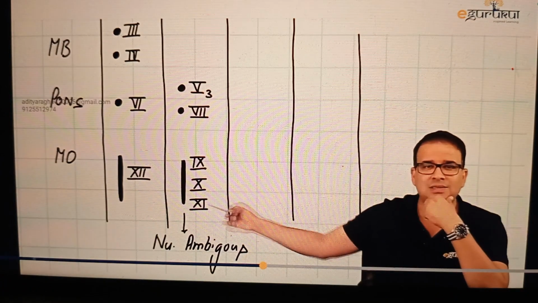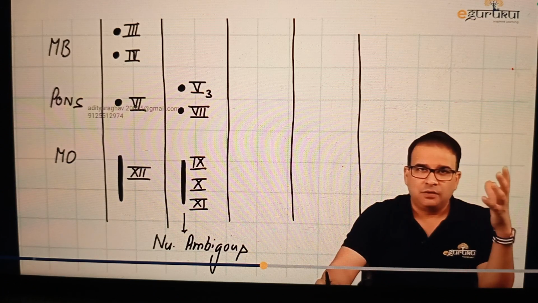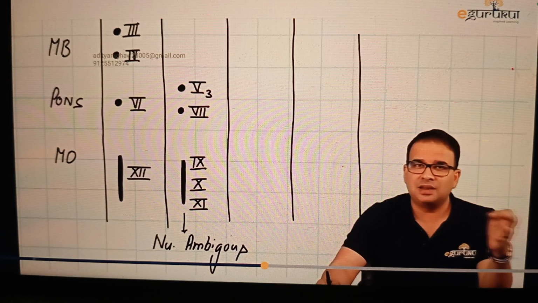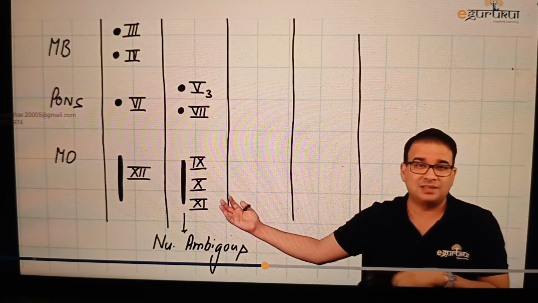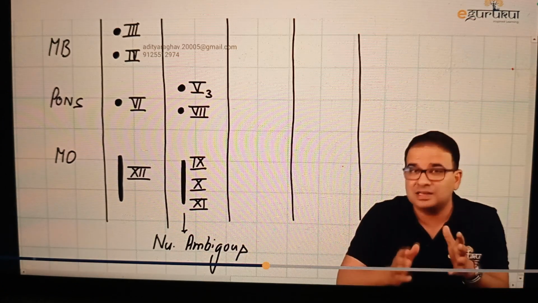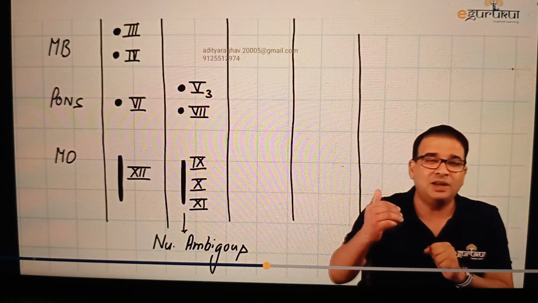Now the only question is where this 11th is coming from. First question is which 11th is it? Is it the spinal accessory or is it the cranial accessory? So guys, the answer here is it is cranial accessory. See, we are discussing cranial nerve nuclei, so it is the cranial accessory actually. And the reason the cranial accessory nerve is included in this column, which is purely for pharyngeal arch, is because even the cranial accessory nerve supplies muscles of pharyngeal arches, but not directly.